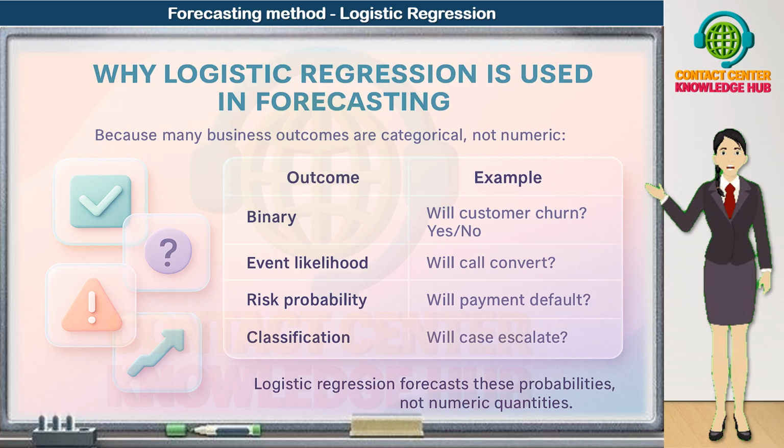That's why logistic regression is widely used in churn prediction, default risk, conversion modeling, escalation prediction, and attrition forecasting. It gives us actionable probabilities, not just numbers, which we can use to prioritize work, target interventions, and manage risk proactively.